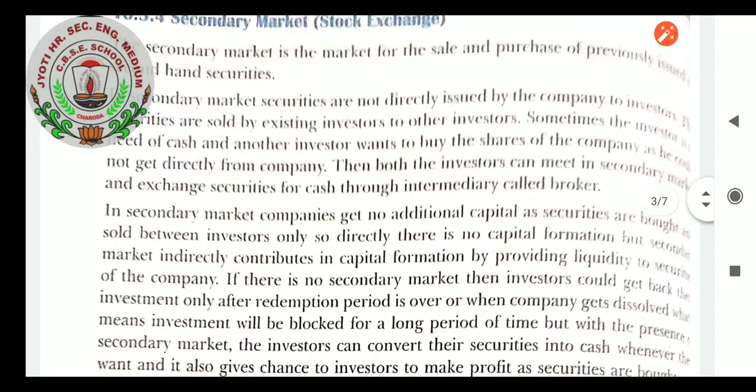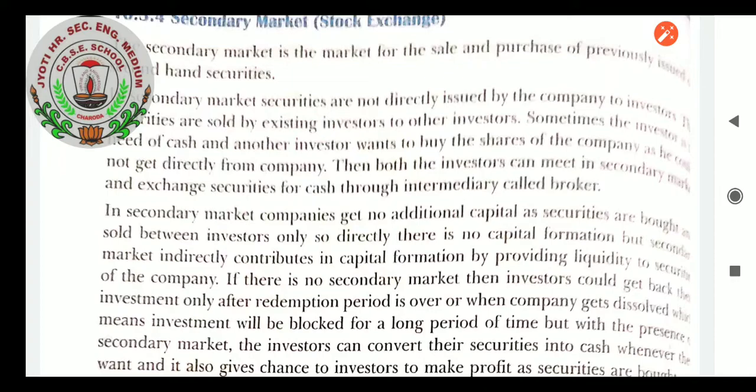In secondary market, companies get no additional capital, as securities are bought and sold between investors only, so directly there is no capital formation, but the secondary market indirectly contributes to capital formation by providing liquidity to securities of the company. If there is no secondary market, then investors could get back the investment only after the redemption period is over or when the company gets dissolved, which means the investment would be blocked for a long period of time.